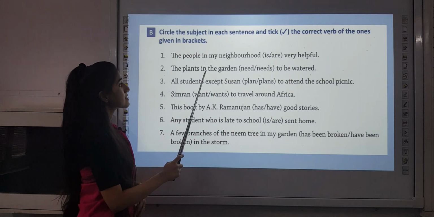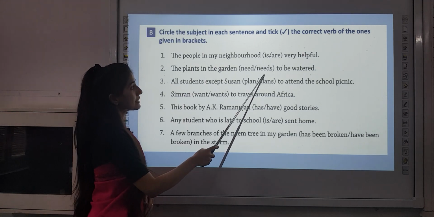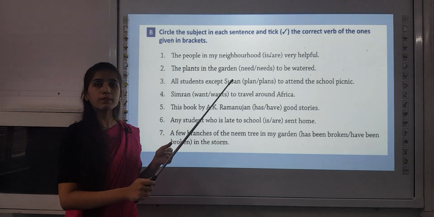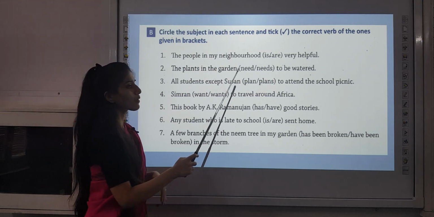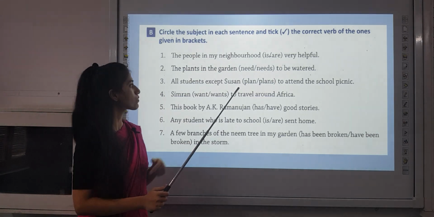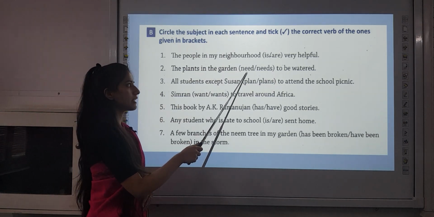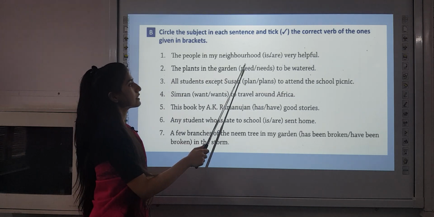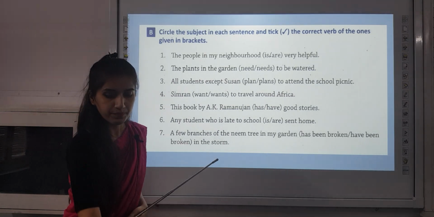Second, the plants in the garden need or needs to be watered. What would be the answer over here is need, because the vice versa relationship we will be using. So the answer would be need. The plants in the garden need to be watered.